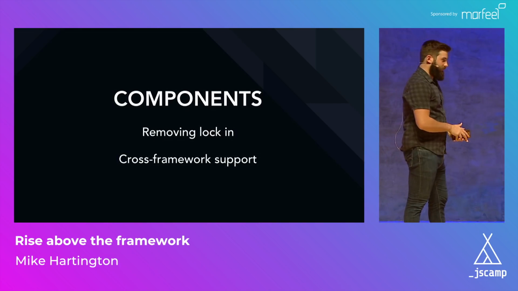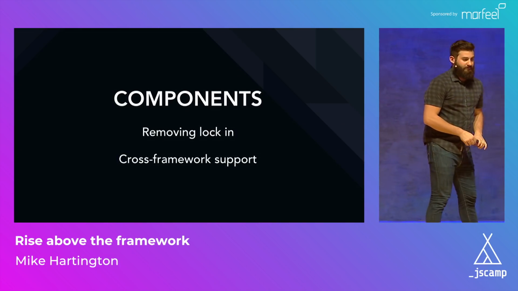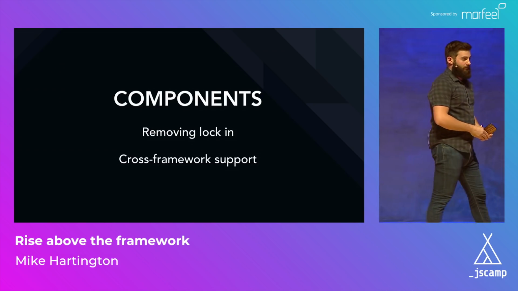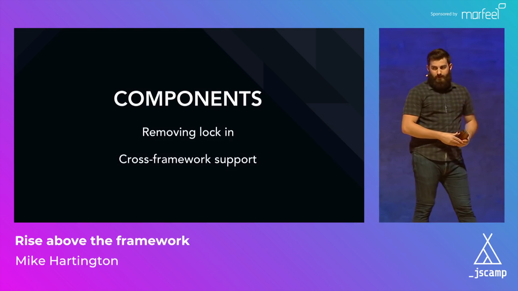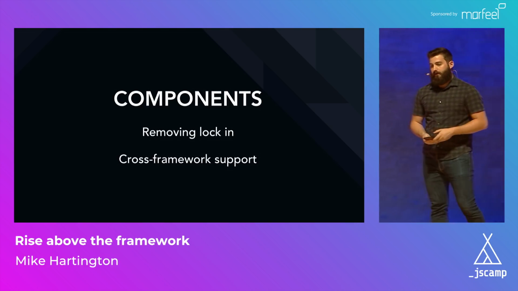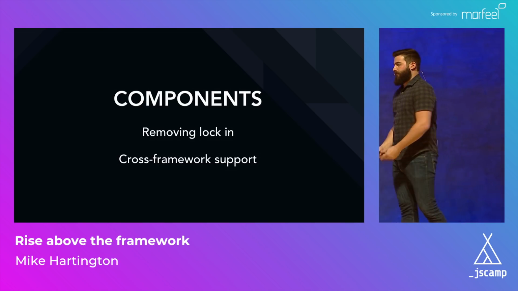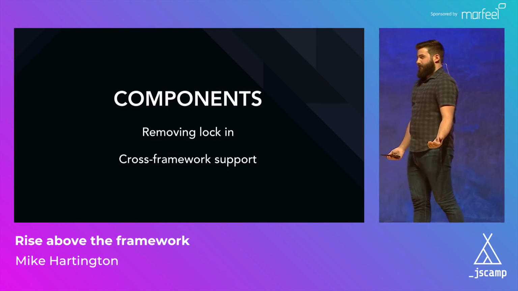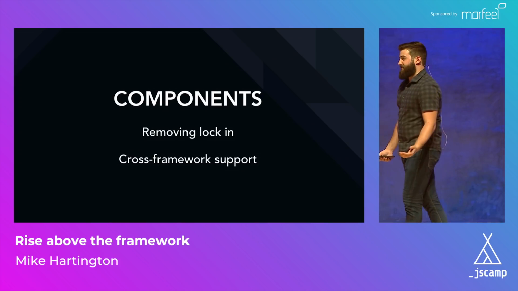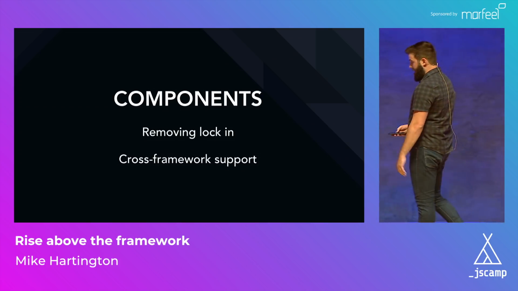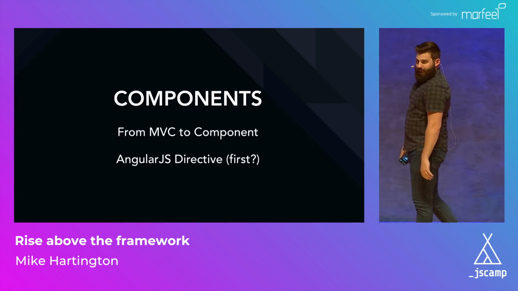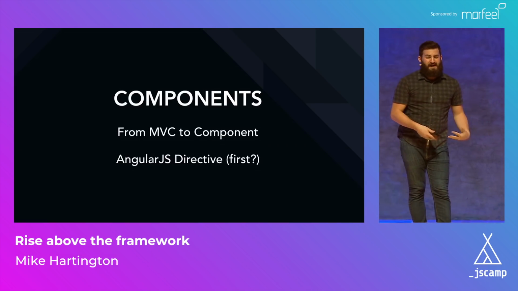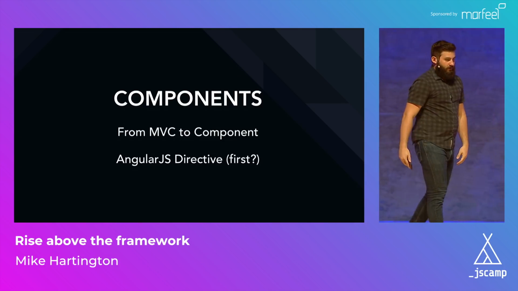So components. This is something I've definitely been invested in for forever now, it feels like. But basically looking at how can we create components in a way that removes any lock-in to a particular technology. Because guess what? Frameworks and libraries tend to have breaking changes every now and then. So from components, we kind of have a little history lesson where we were doing traditional MVC style of building out our web apps.